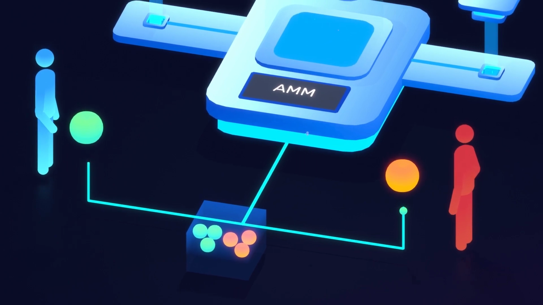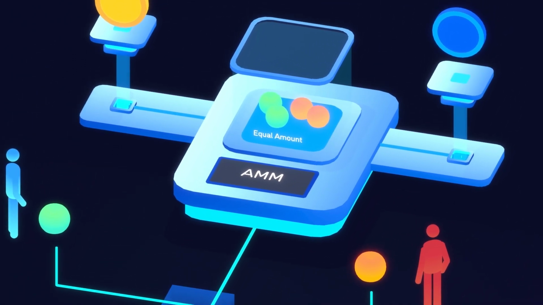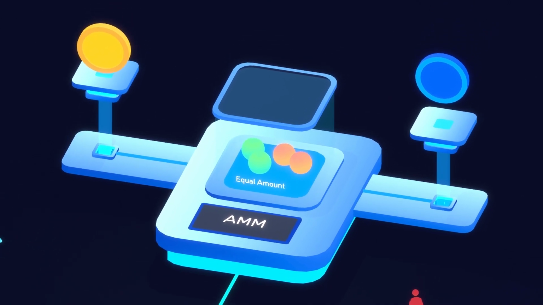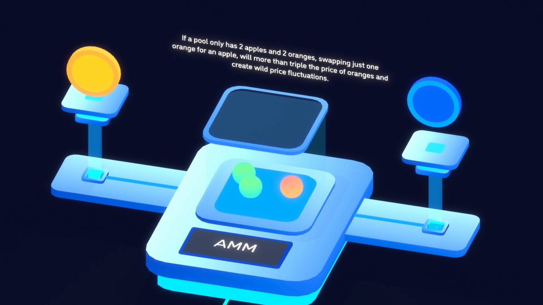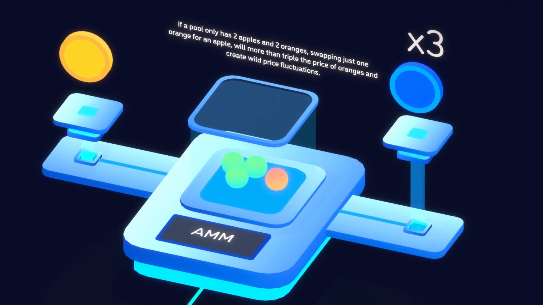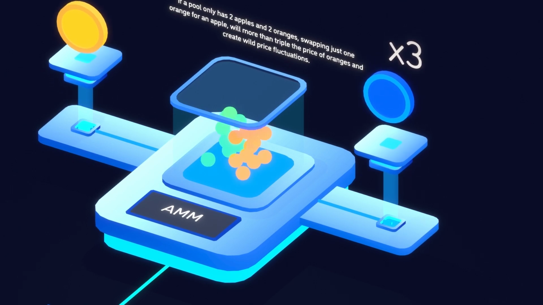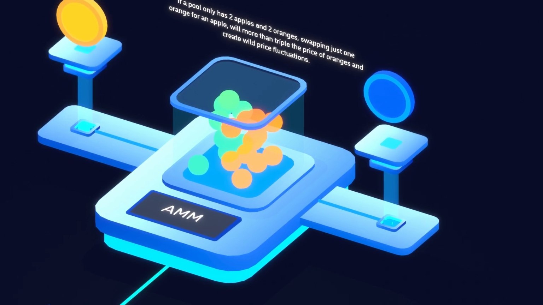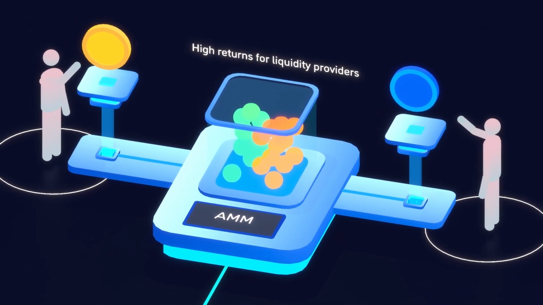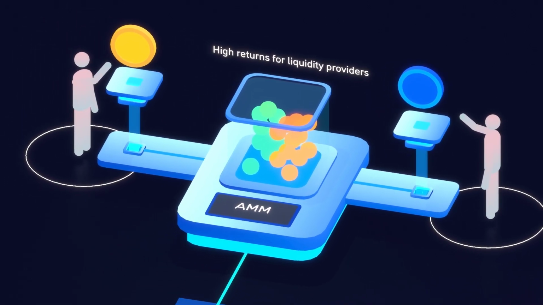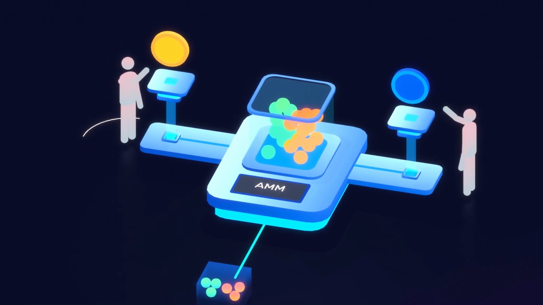Liquidity pools ideally need to be funded with an equal amount of assets on each side of the trade, and the more liquidity it has, the better. If a pool only has 2 apples and 2 oranges, swapping just 1 orange for an apple will more than triple the price of oranges. But trading 1 apple for an orange doesn't really affect the price if the pool is funded with millions of apples and oranges. That's why liquidity pools offer liquidity providers high returns for locking their assets into the pool. The higher their pool's liquidity, the more stable their trading prices and the more customers they attract.